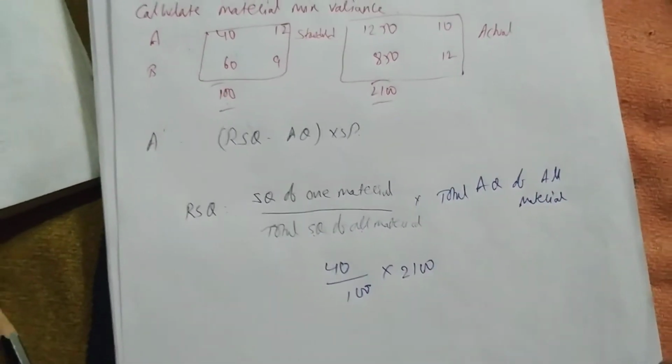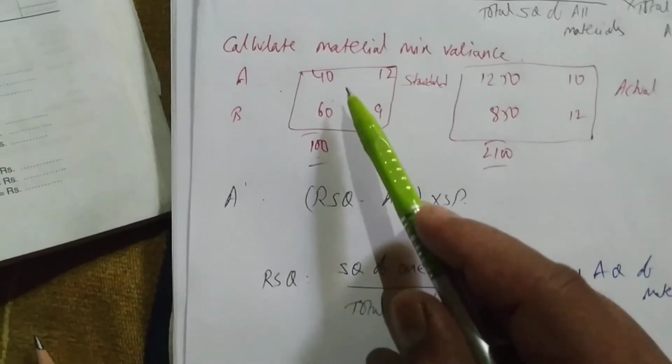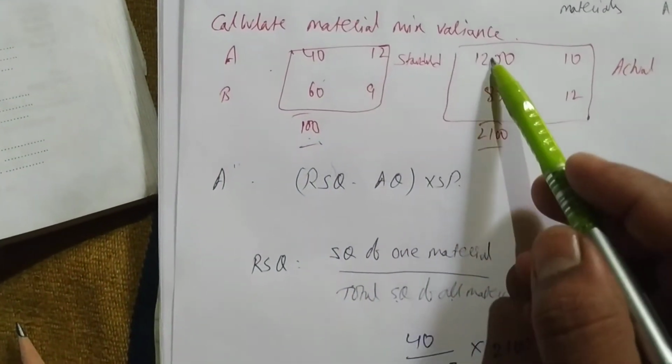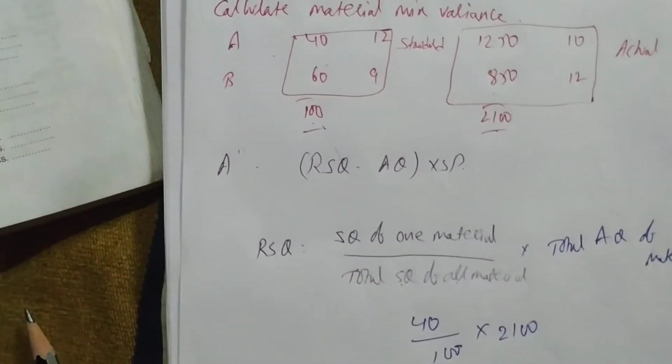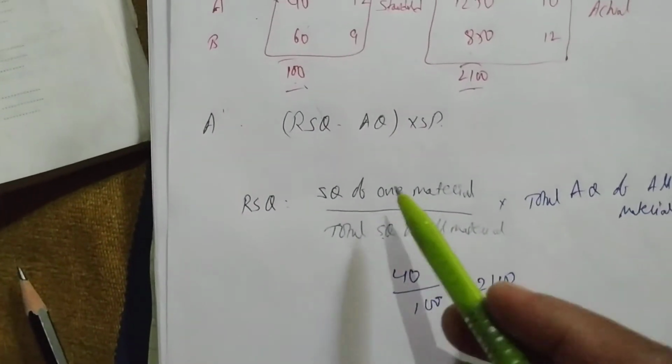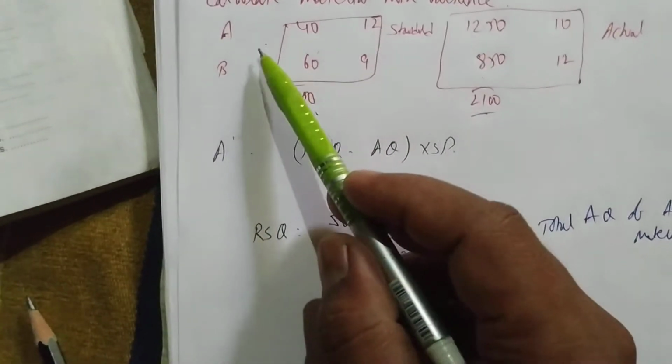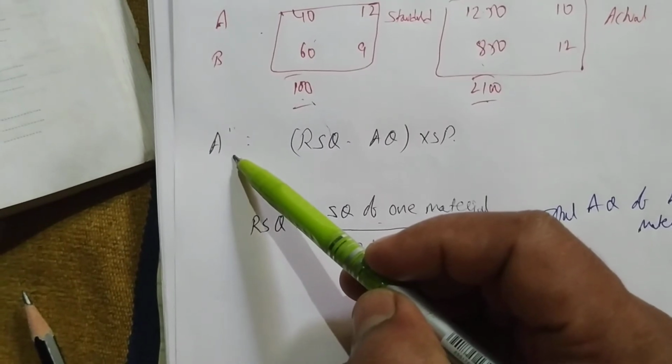2100. Done. Easy, right? So you have to do 40 plus 60 total, and this 1250 plus 850 is 2100. So what we have done is written the SQ of one material. We have two materials, and we are finding out the material mix variance for A.